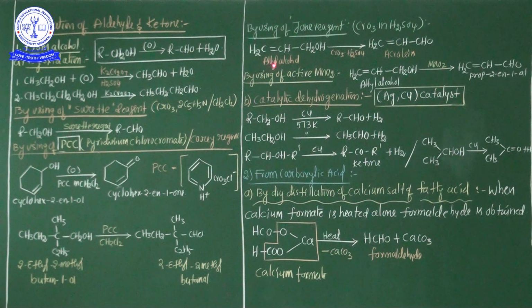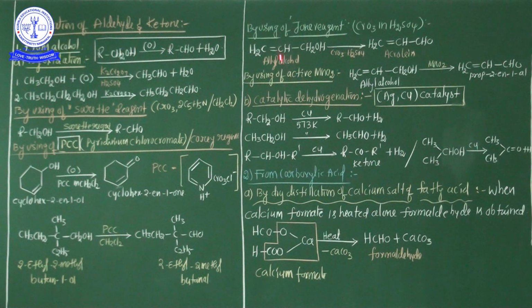So what is allyl alcohol? You know that very well. Allylic alcohol or allyl alcohol. See here, the OH group is directly attached to a carbon showing sp3 hybridization, but this carbon is again attached to an sp2 hybridized carbon.